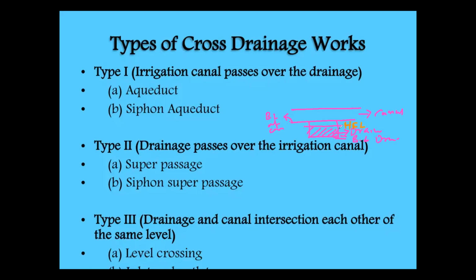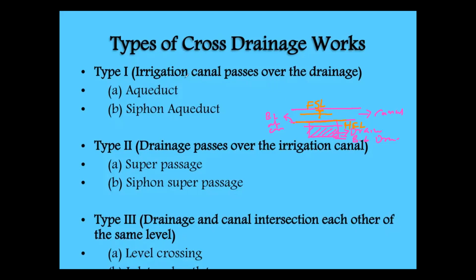This is the high flood level of the drain. This level is the full supply level, because here we are supplying water for the canal. That's why it is called FSL, full supply level of the canal. HFL, high flood level of the drain.